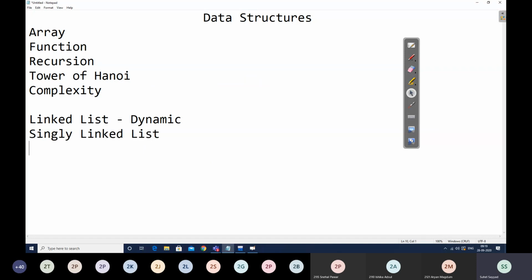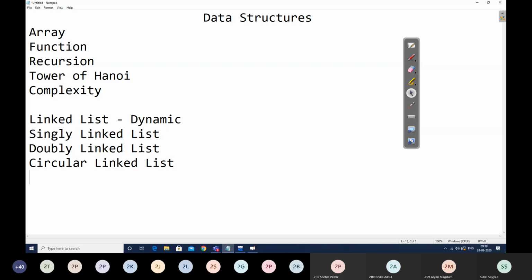linked list. Likewise, we had another two linked lists in our curriculum, that were doubly linked list and circular linked list. What was happening in case of doubly linked list? Doubly linked list node now was comprising of three parts. First is data element, second is pointer to next node, and third one is pointer to the previous node.